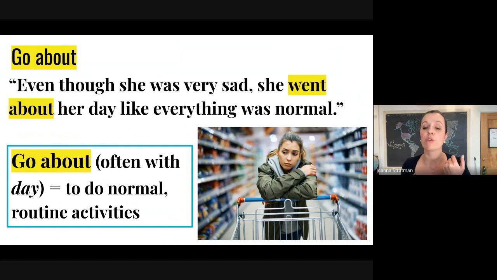So, for example, even though she was very sad, she went to work. She went to the grocery store. She went to the post office and the bank. And then she went home and cooked dinner. So, even though she was sad, she still did all the normal routine activities of the day. And again, my friends, we often use this meaning when it's with the word day. So, my day or her day. And it just means the schedule. You keep the schedule of that day when you use go about in this way.